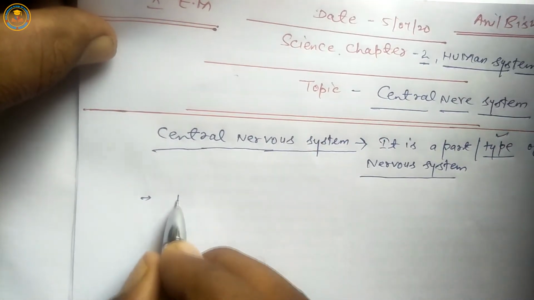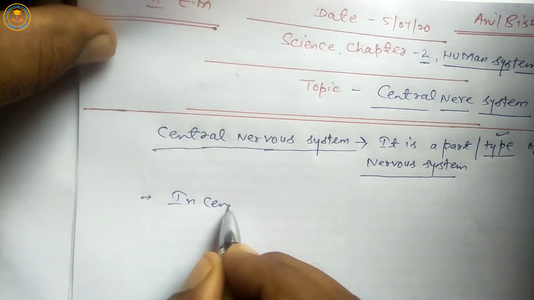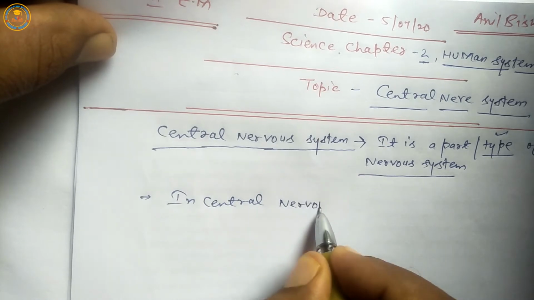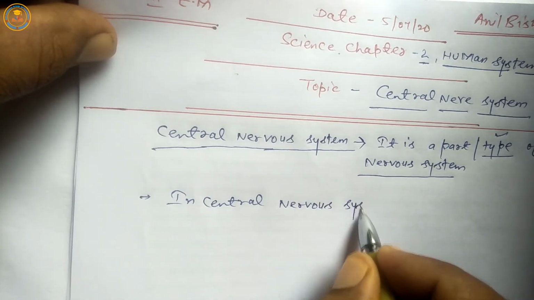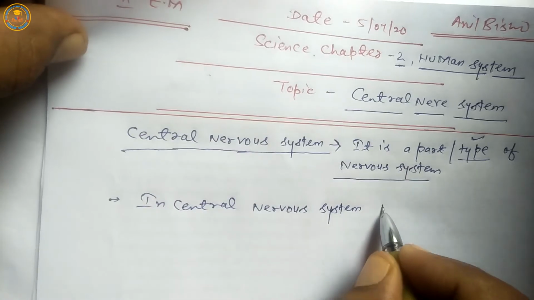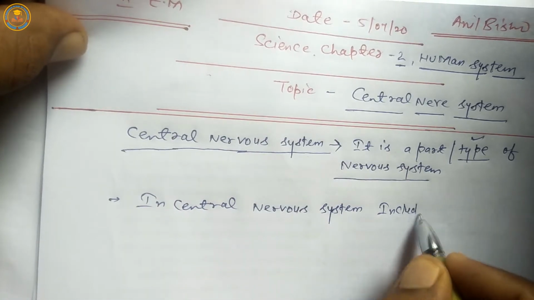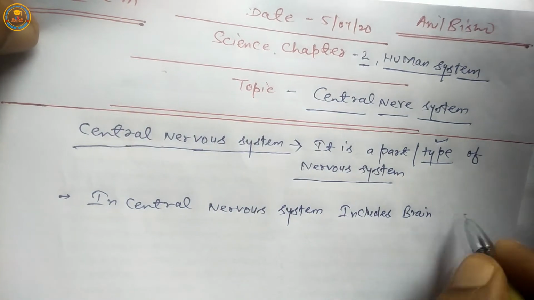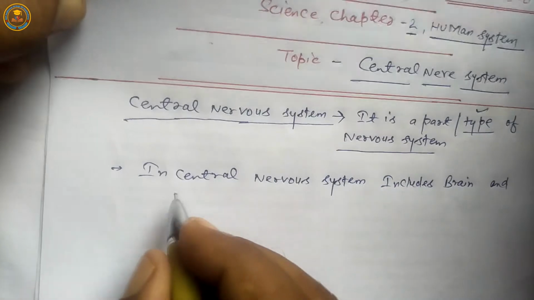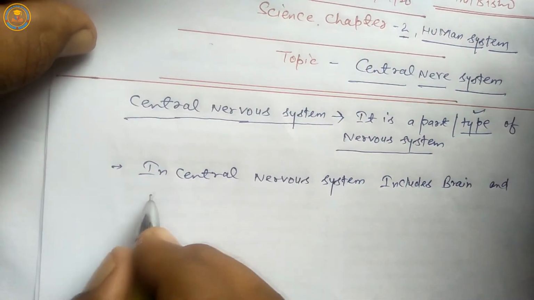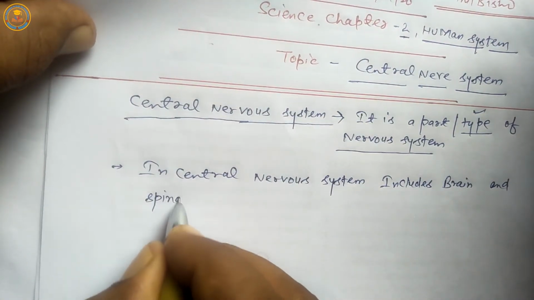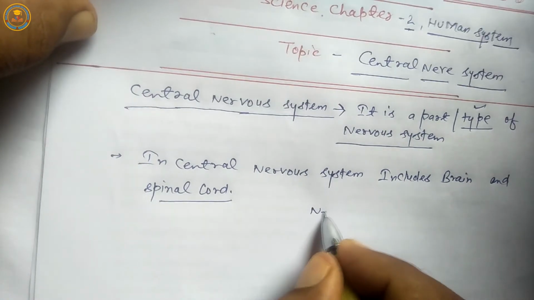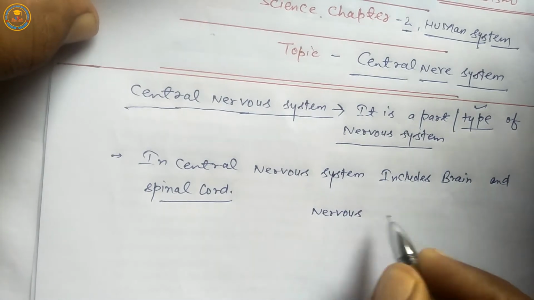Next, the central nervous system includes brain and spinal cord. It means the nervous system.